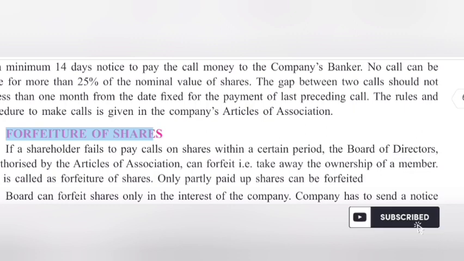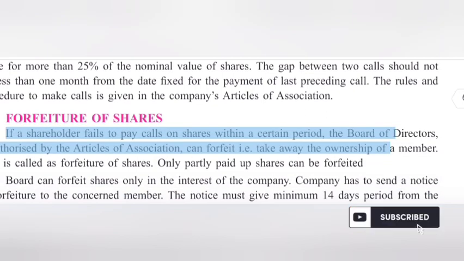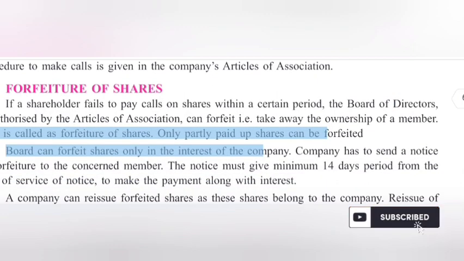3.7 Forfeiture of shares. If a shareholder fails to pay calls on shares within a certain period, the board of directors, if authorized by the Articles of Association, can forfeit, i.e. take away the ownership of a member. This is called as forfeiture of shares. Only partly paid up shares can be forfeited. Board can forfeit shares only in the interest of the company.